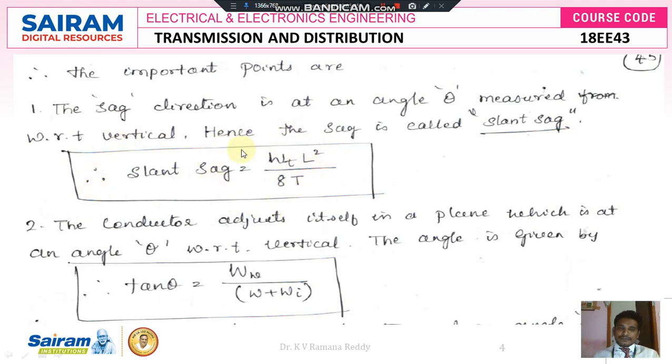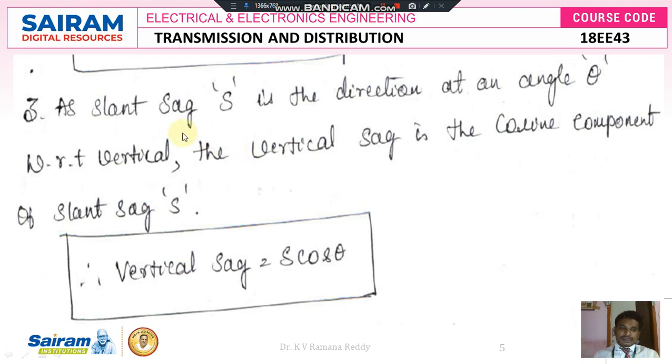The next important point is vertical sag. What is meant by vertical sag? Vertical sag is nothing but the product of the slant sag and the cosine component. As the slant sag S is in the direction at an angle theta with respect to the vertical force, the vertical sag is nothing but the cosine component of slant sag S. Therefore, we can write the formula mathematically as vertical sag is equal to S into cos theta.